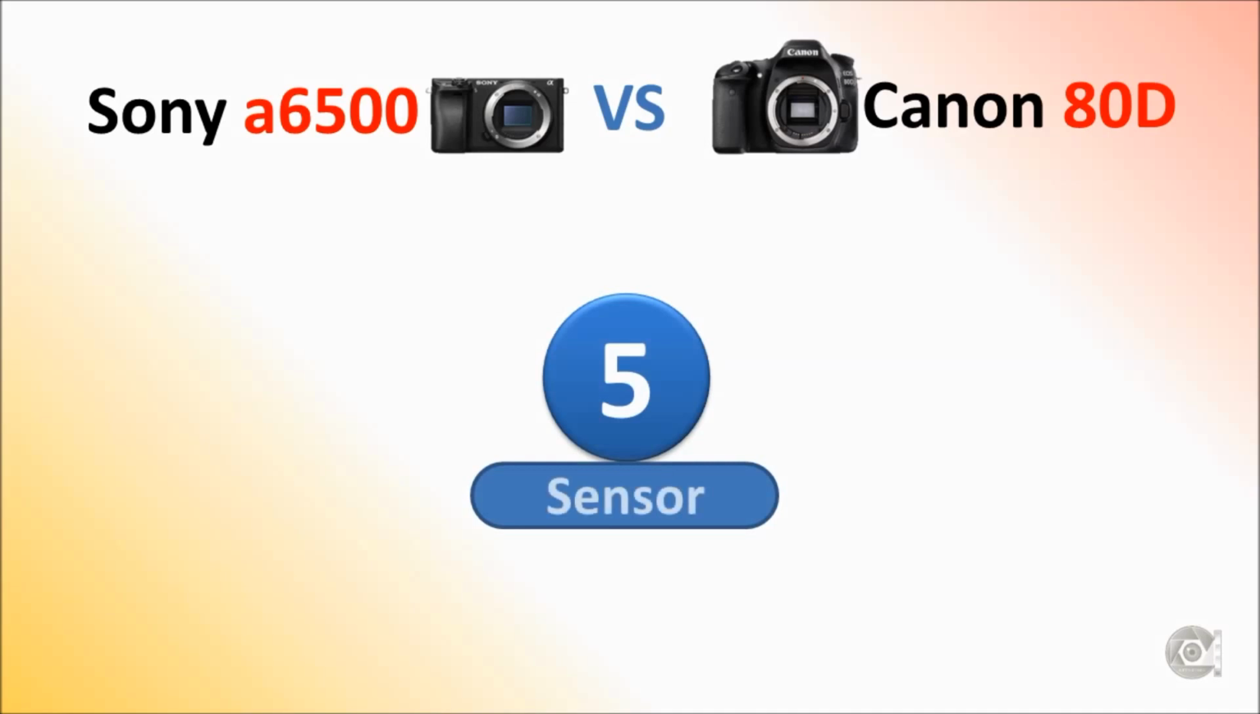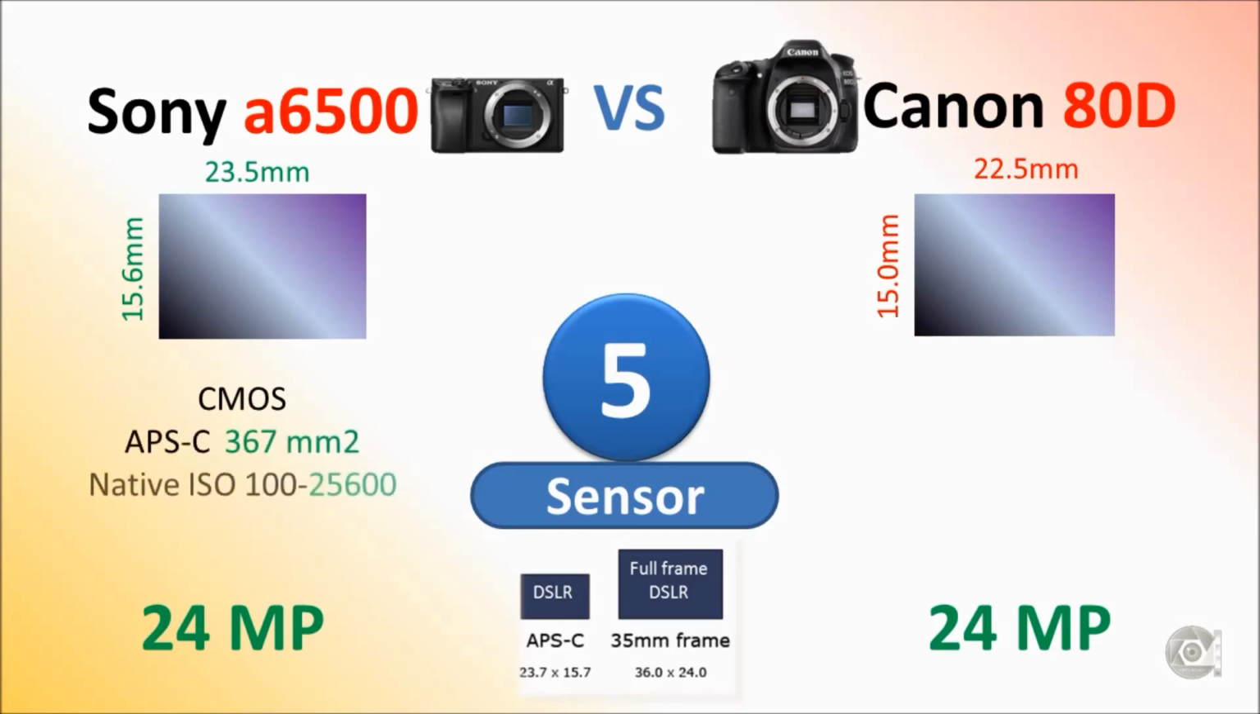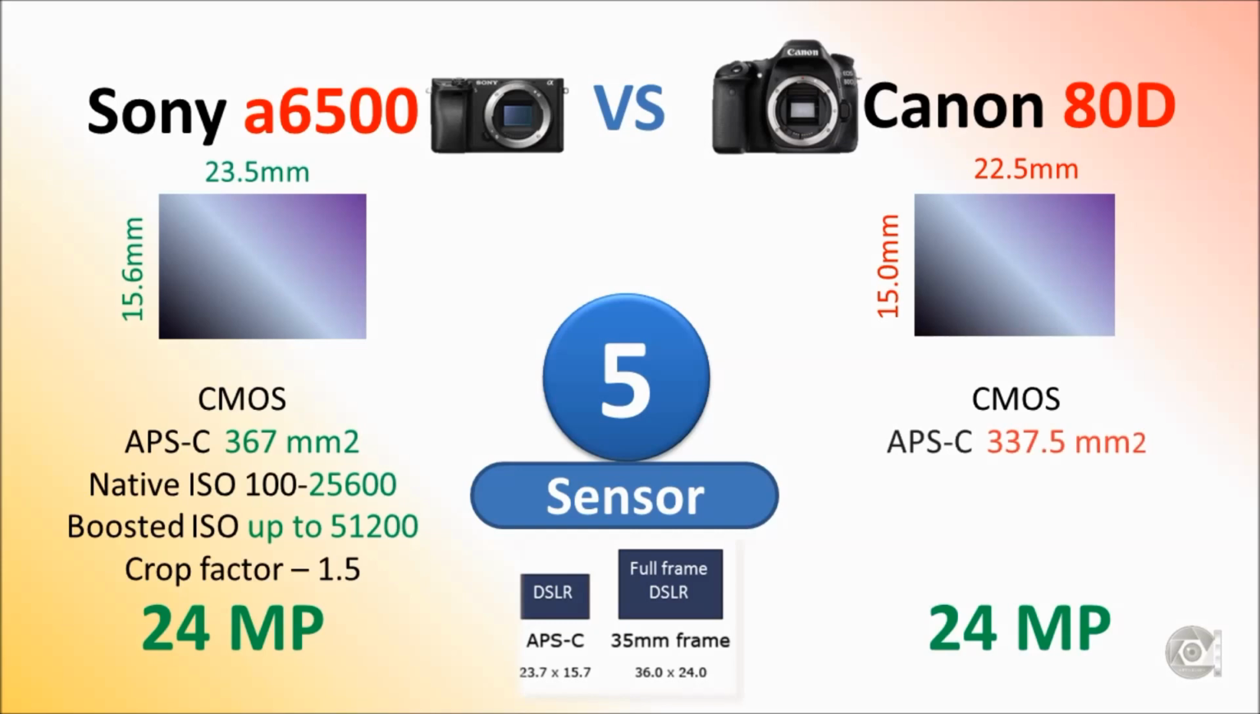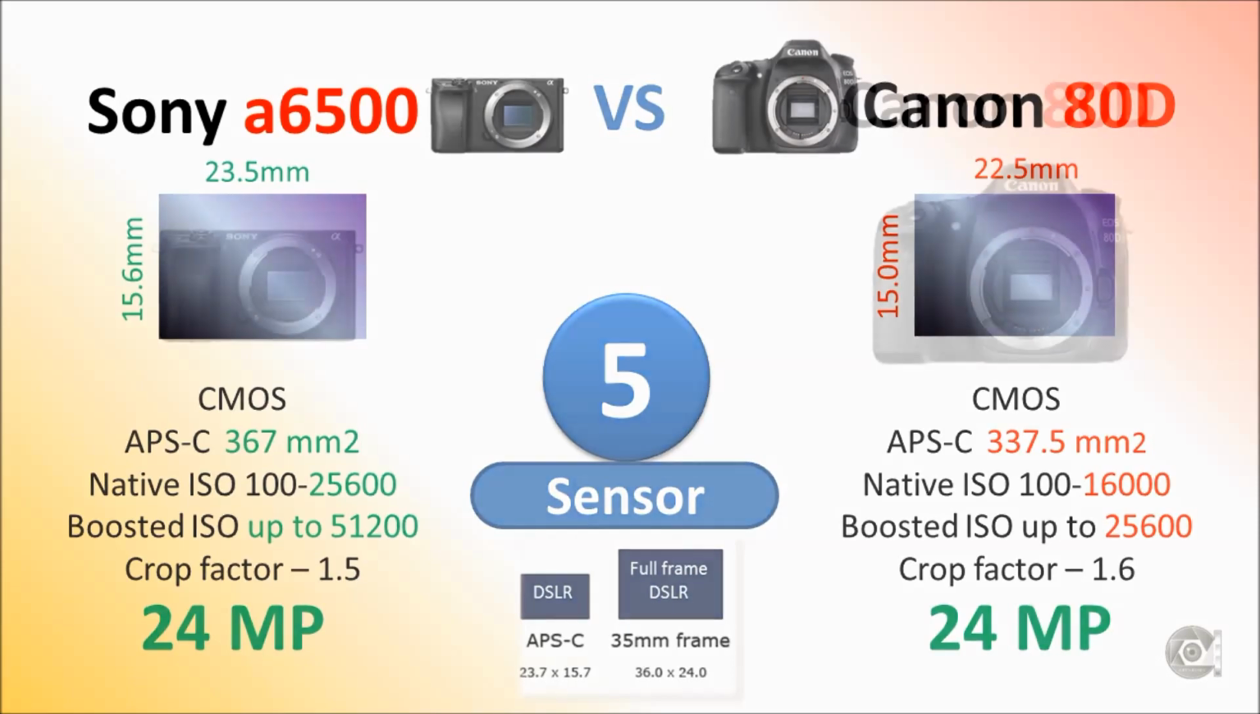Number 5. The sensor. Sony a6500 has 15.6 mm by 23.5 mm, whereas Canon 80D is a bit smaller. Crop factor is 1.5 in the case of Sony and in the case of Canon it is 1.6. Both Canon and Sony have CMOS sensors.